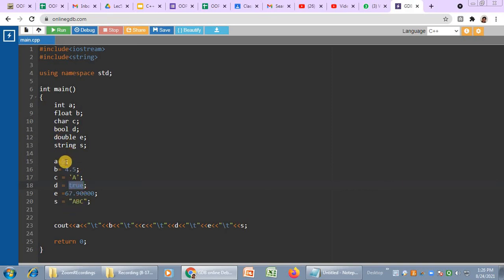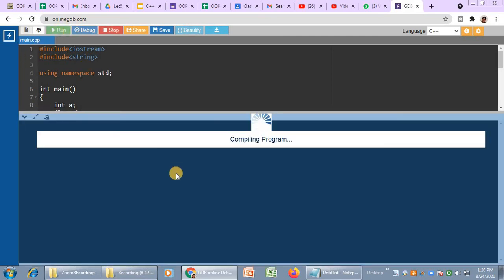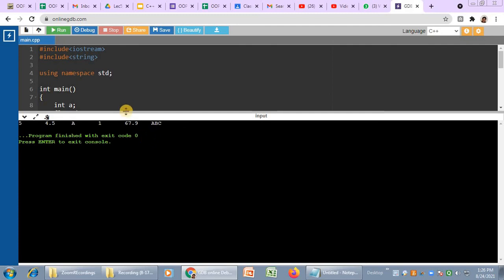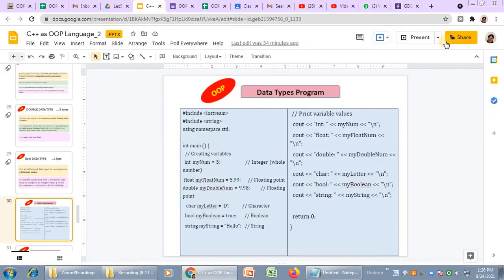Suppose I store 5.78 in an integer variable and try to execute the code. See, 5.78 is the value which I have given to a, but which value is displaying? The value 5. Why? Because a is of type integer. Though you are storing a decimal value, it takes only the integer part, that is 5 over here. So this is the actual exploration of the different data types.